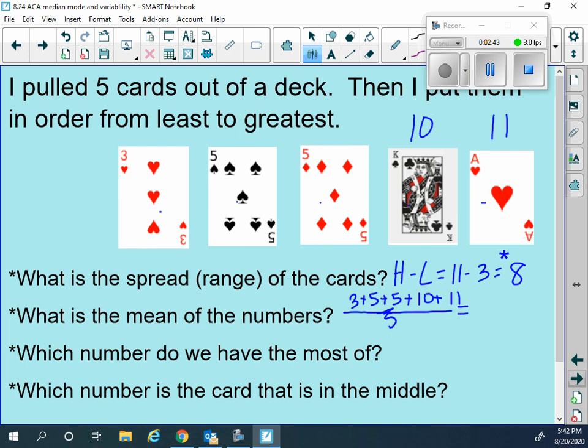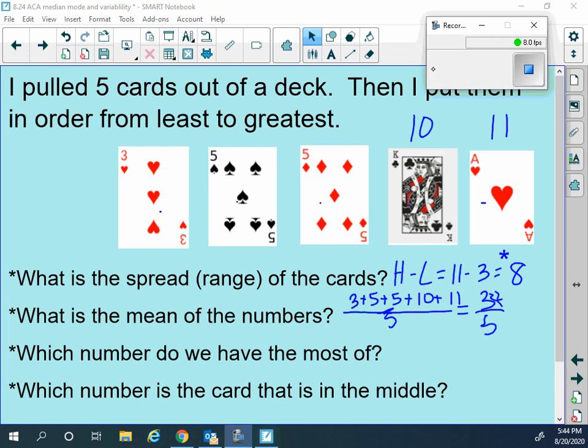Okay, 3 plus 5 plus 5 plus 10 plus 11. That's 10, 20 plus 3, 23, 33, 34. 34 divided by 5 equals 6.8.